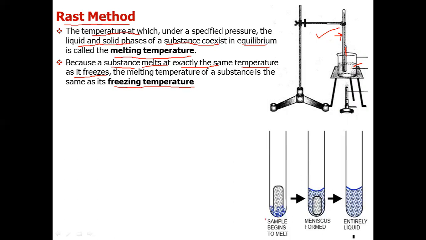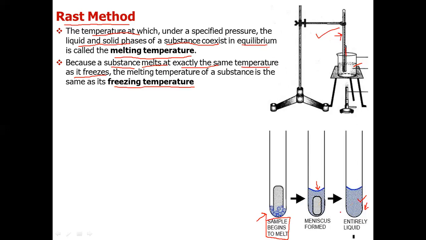So we have to note the temperature when the solid just starts melting. Okay, so this can be indicated by the formation of meniscus. So after some time the whole solid will melt, so we will get whole liquid state. So this is called the temperature at which melting just started. This is the temperature at which the solid has completely melted. So the melting point is the mean of these two temperatures.